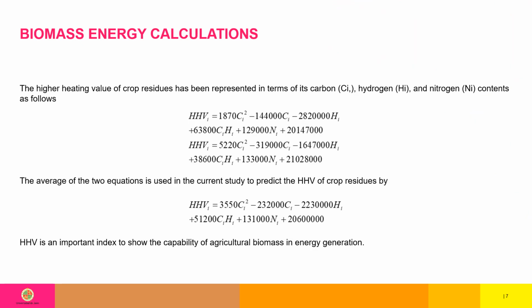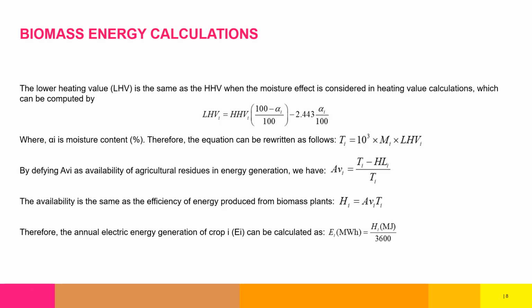And then for us to estimate the heating value of the biomass, we need to get the carbon, the hydrogen, and the nitrogen content of the biomass, using this relation that gives us the higher heating value of the biomass.